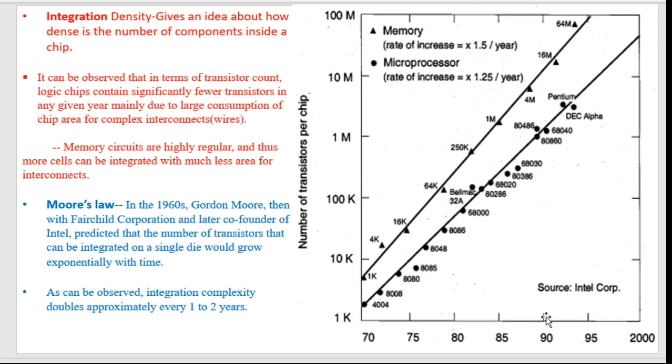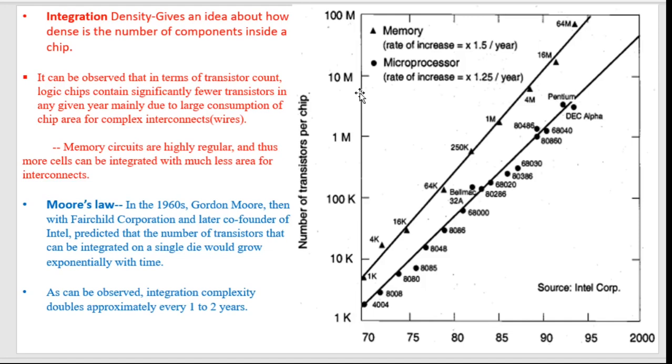So in 1970 there were around 2300 transistors, and then around 1990, the 80386, something around 1 million transistors. So in 2 decades, in 20 years, the number of transistors grew from 2300 to 1 million. And from 1990 to 1995, it can be projected that it had around 7 to 8 million transistors.